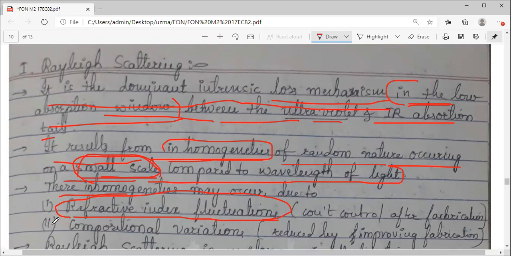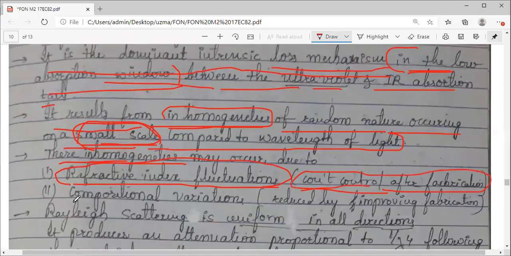If there are fluctuations while taking the composition for preparing different refractive indices for core and cladding, these inhomogeneities, these non-uniformities, may occur. And for this first reason, refractive index fluctuation, you cannot control it, because once you fabricate the glass you cannot make any change.